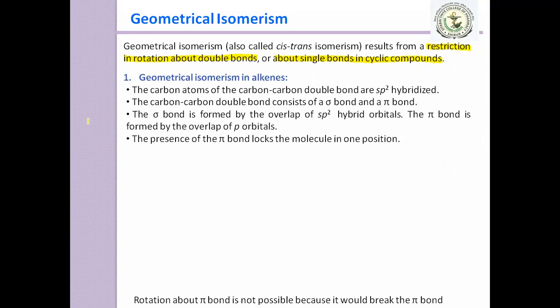Okay, so which one is stronger, sigma bond or pi bond? Yes, the sigma bond is stronger as compared to the pi bond. So the presence of the pi bond locks the molecule in one position.